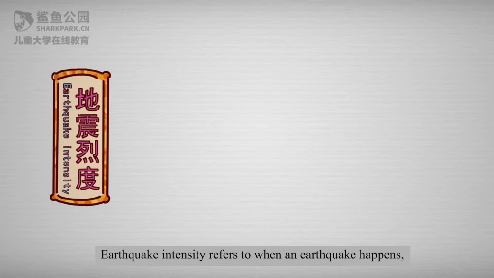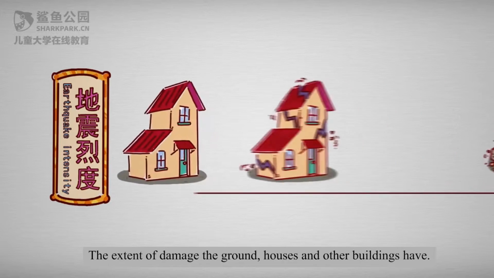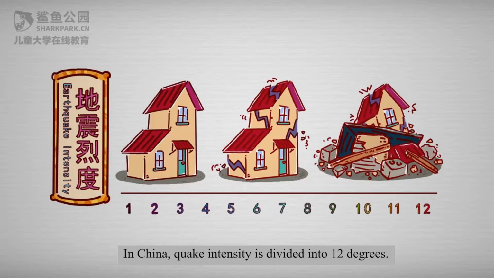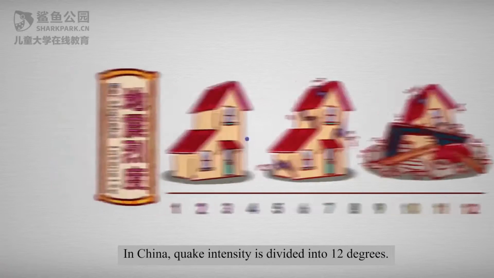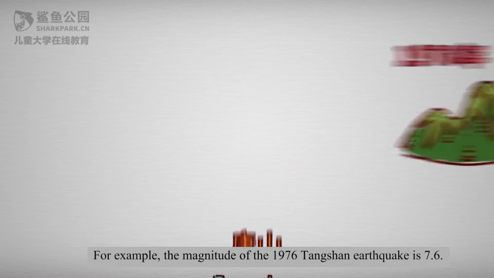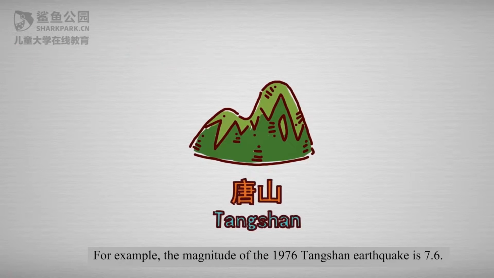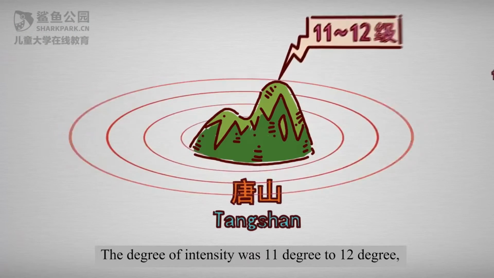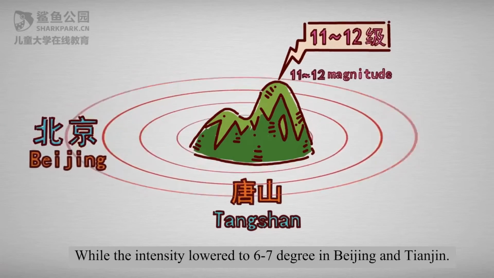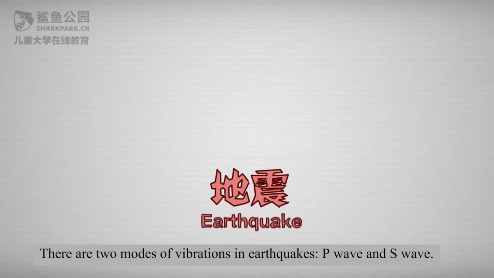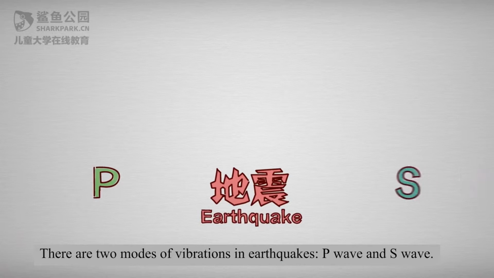Earthquake intensity refers to the extent of damage the ground, houses, and other buildings have when an earthquake happens. In China, quake intensity is divided into 12 degrees. Generally, the farther away the point is from the epicenter, the smaller the extent of the damage there is, and so is the intensity. For example, the magnitude of the 1976 Tangshan earthquake was 7.6. The degree of intensity was 11 to 12 degrees, while the intensity lowered to 6 to 7 degrees in Beijing and Tianjin.